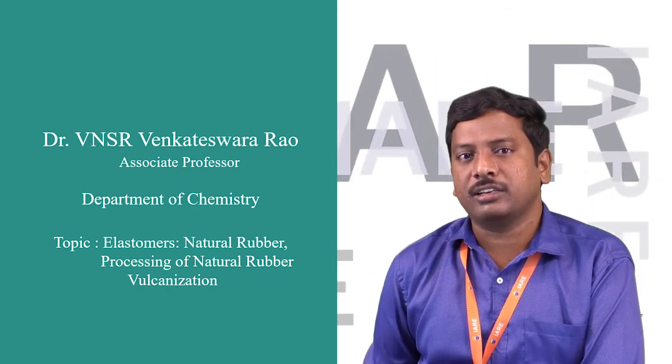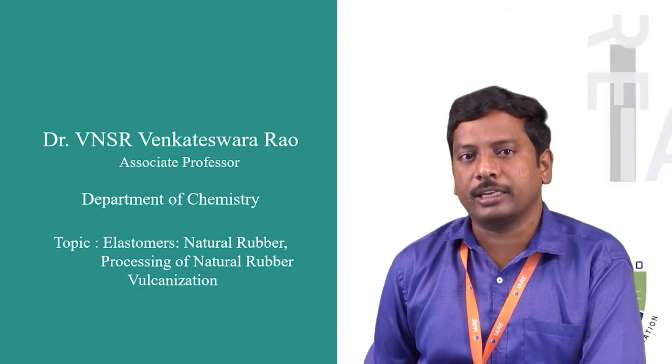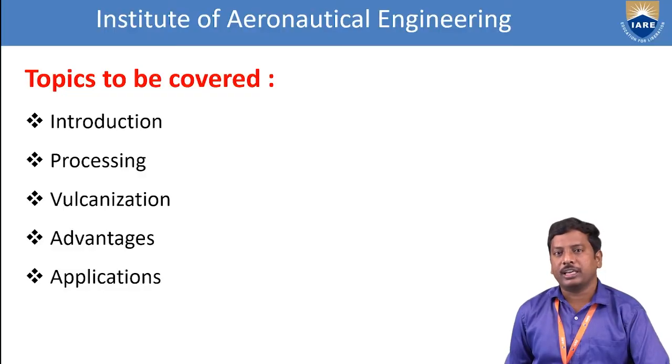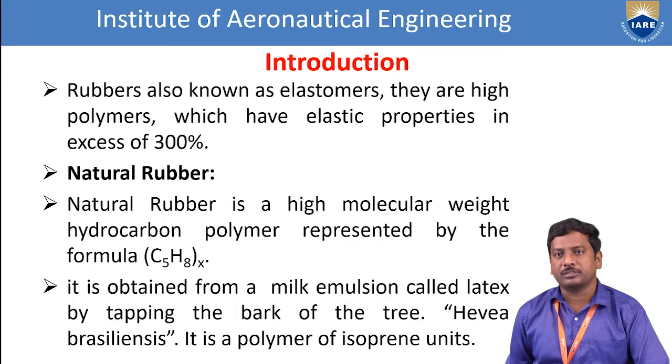So first of all, we see what are the contents present in today's topic. First we discuss the introduction of the rubber. After that we see how to process the natural rubber, then go for vulcanization in order to get the stability of the rubber. Finally we say what are the advantages of the vulcanized rubber and finish with the applications of the vulcanized rubber. Let us start the introduction.